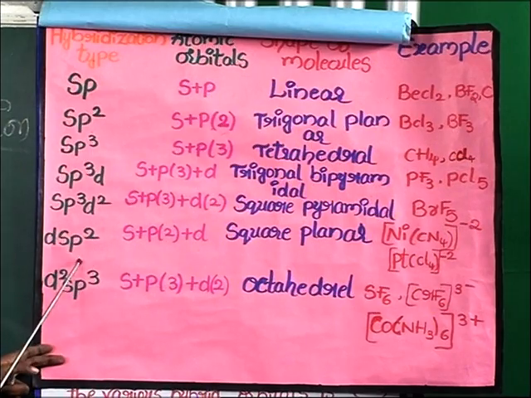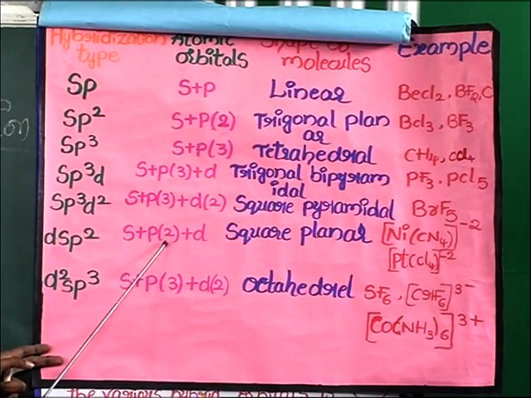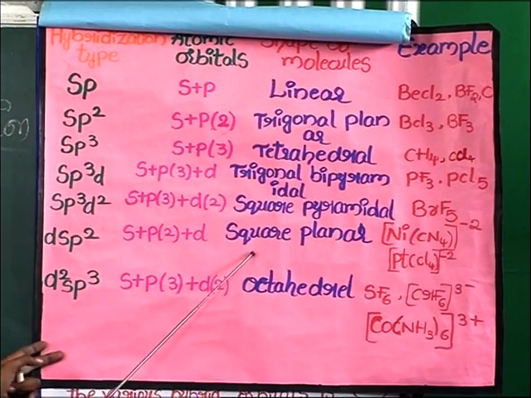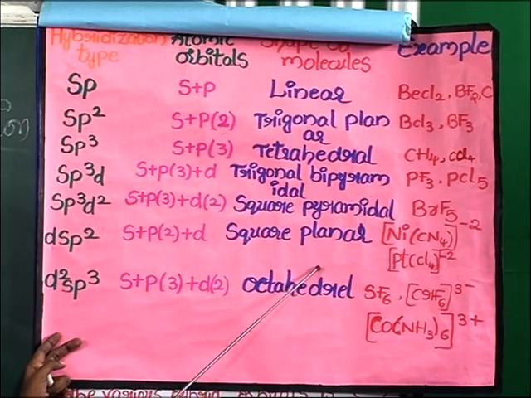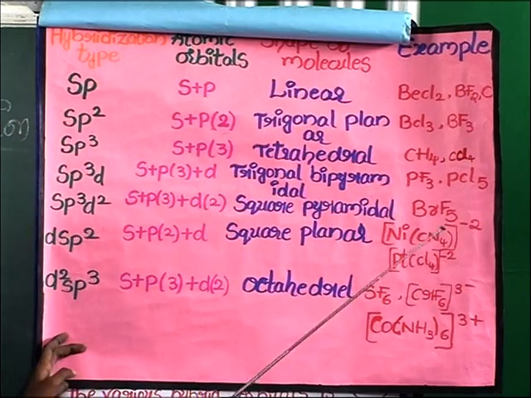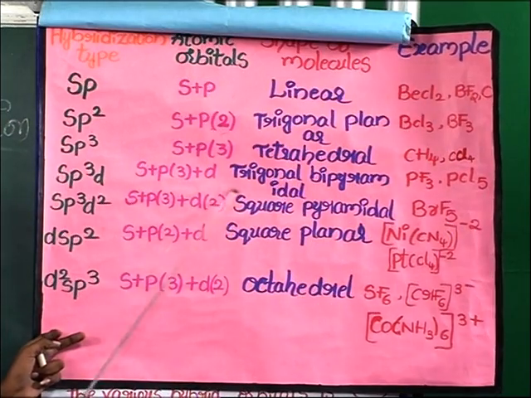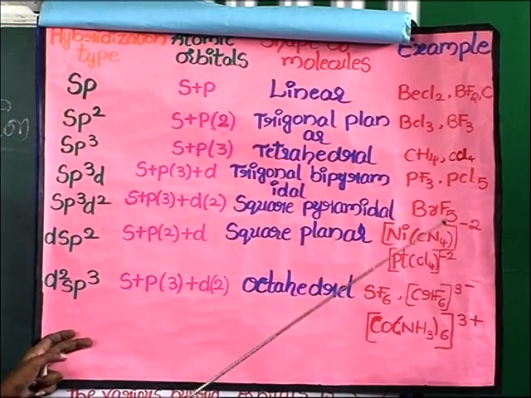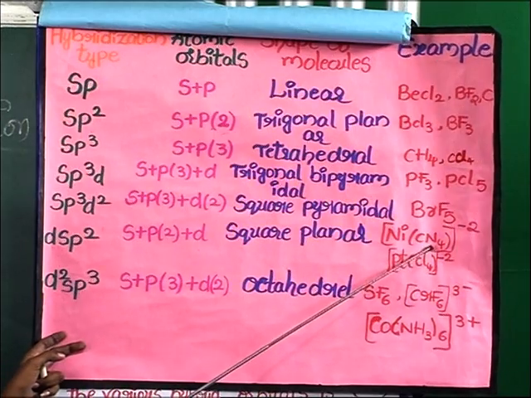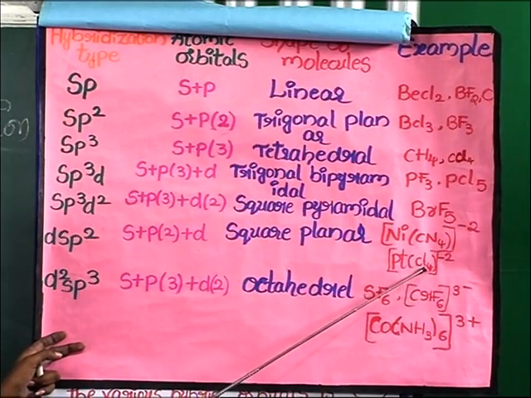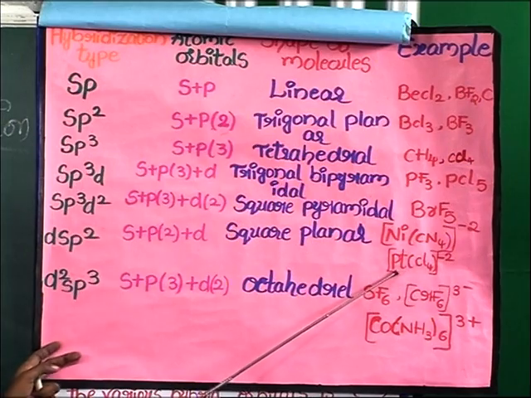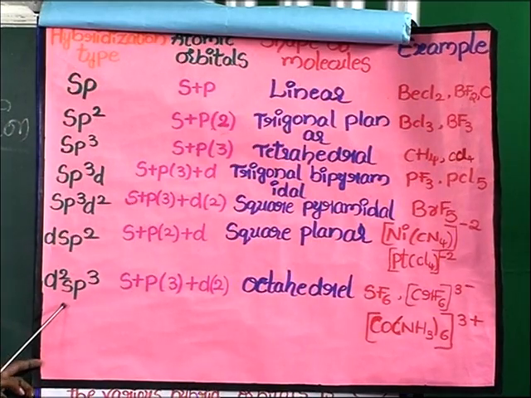And next one is dsp2 hybridization. In this hybridization, one s orbital, two p orbitals and one d orbital participate. The shape of the molecule is square planar. Examples are tetracyanonickelate, and next one is tetrachloroplatinate. Next hybridization is d2sp3 hybridization.